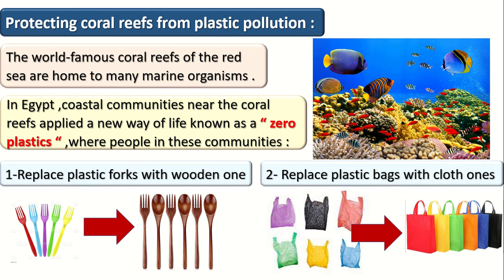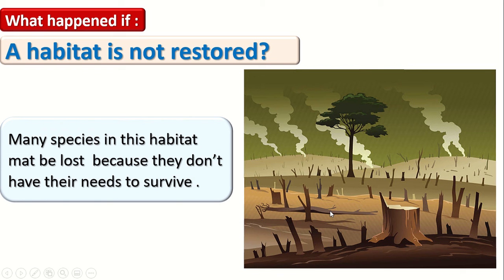The people in these coastal communities started to replace plastic forks with wooden ones. Number two, they also replace plastic bags with cloth bags. So they try to use zero plastic by replacing plastic forks with wooden ones and plastic bags with cloth ones.